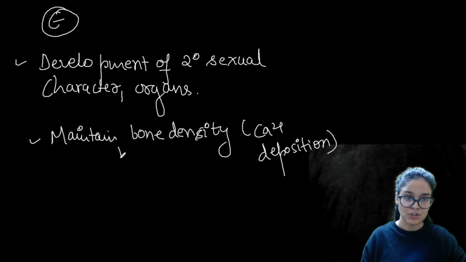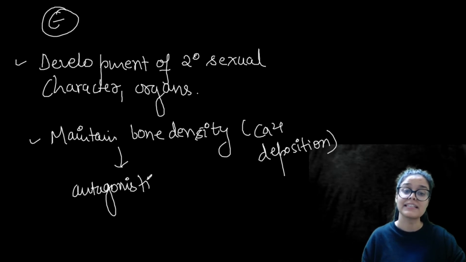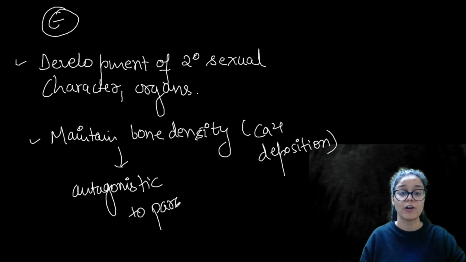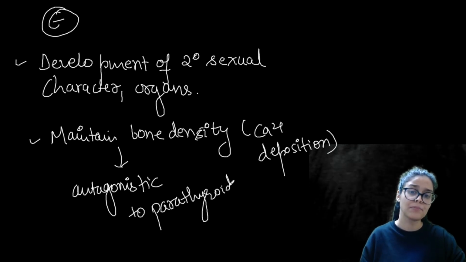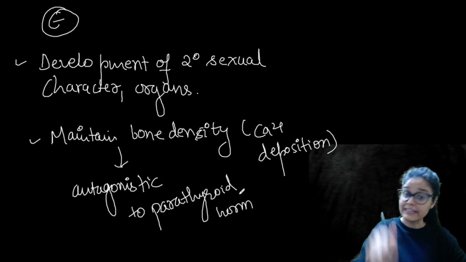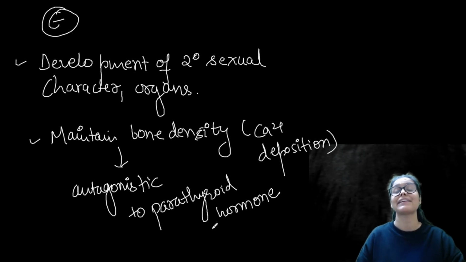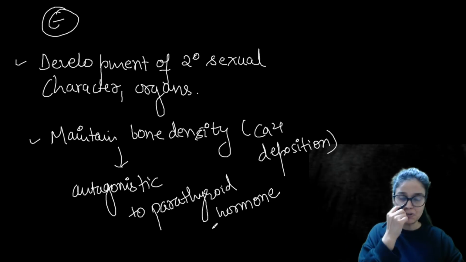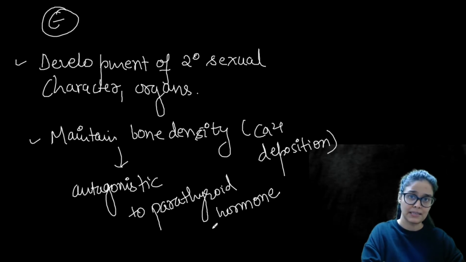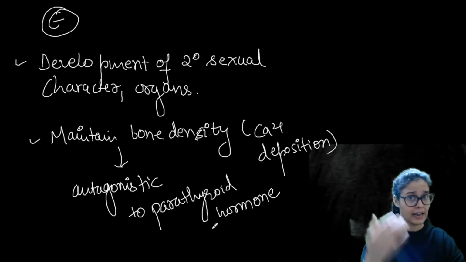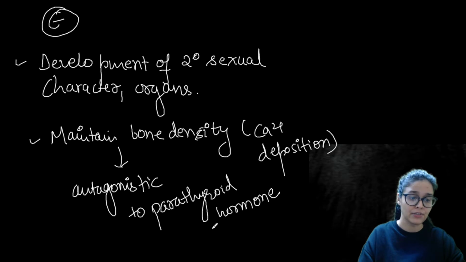That's why it is antagonistic to parathyroid hormone, because parathyroid hormone releases calcium from the bones, while estrogen deposits calcium in bones. When the female reaches menopause and the estrogen level goes down, females are more susceptible to osteoporosis. Her bones become fragile and weak with aging. You have to remember that.